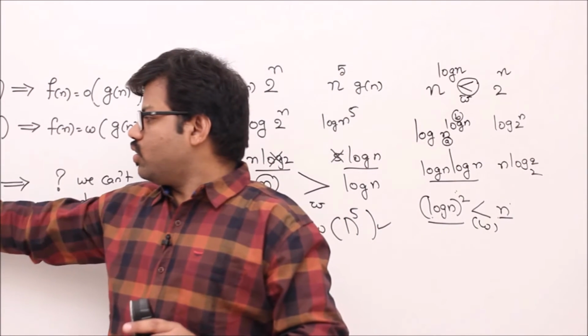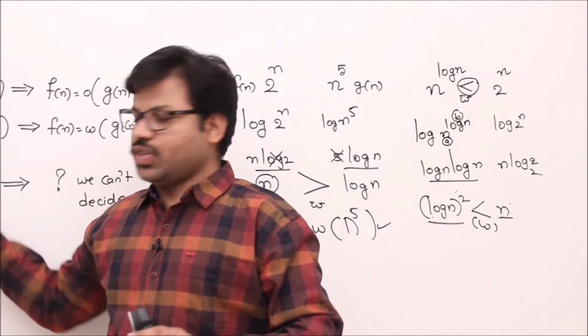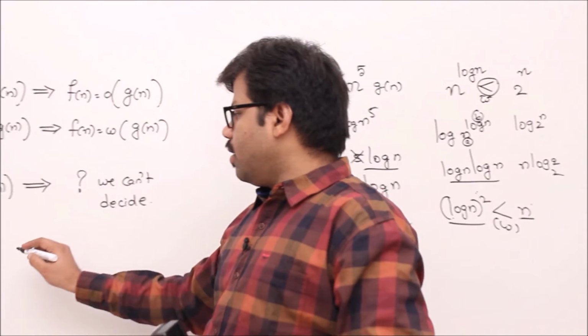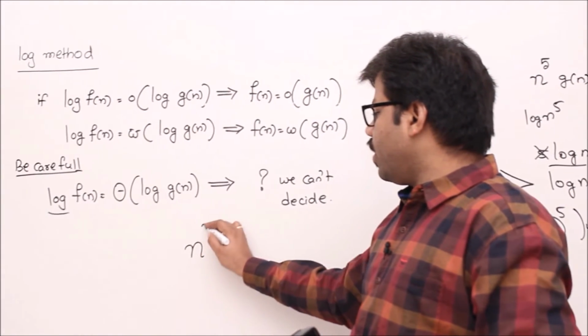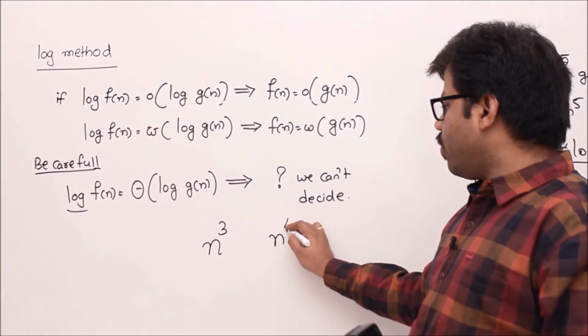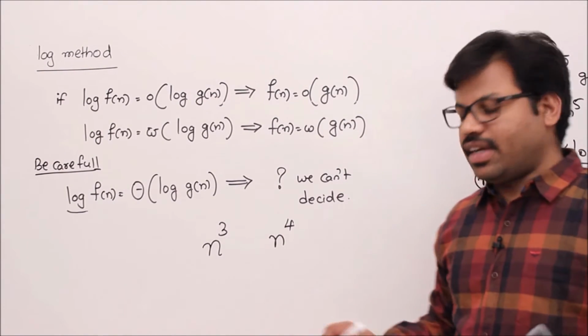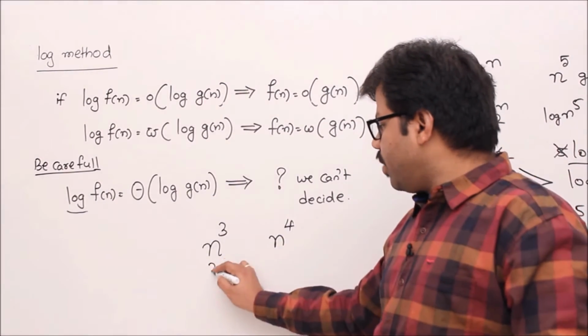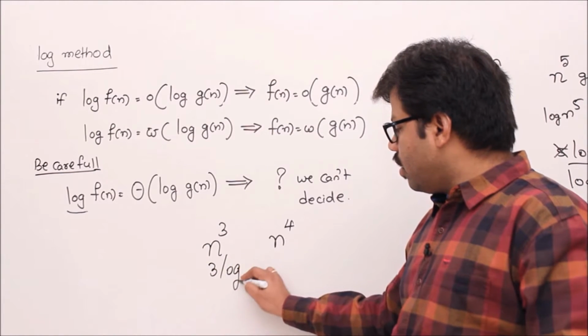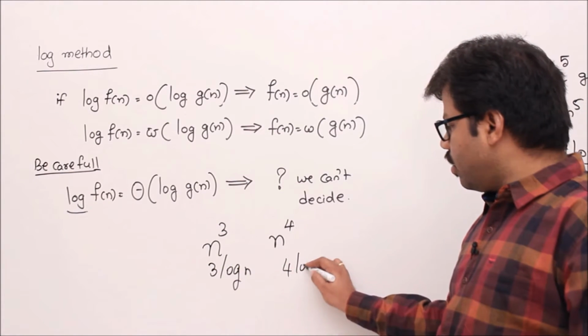Now I will show you a case where you get this kind of situation. Let's take n to the power of 3 and n to the power of 4. Now apply the log method. Of course you know the relation, but still we try. According to this method it will be 3 log n and 4 log n.